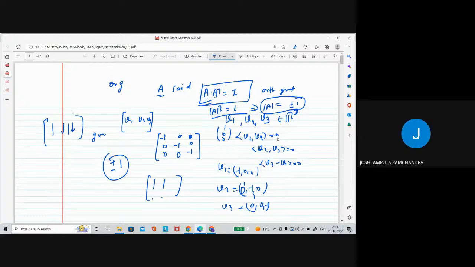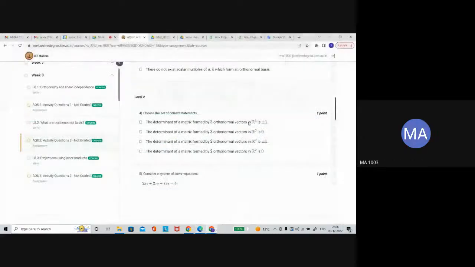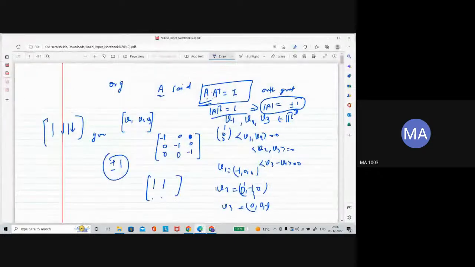So that's why you will see that this option is going to be true. And I gave an example also of why this is happening. Whenever you write orthonormal vectors column wise, your matrix becomes an orthogonal matrix.